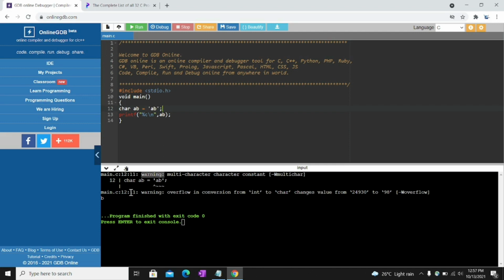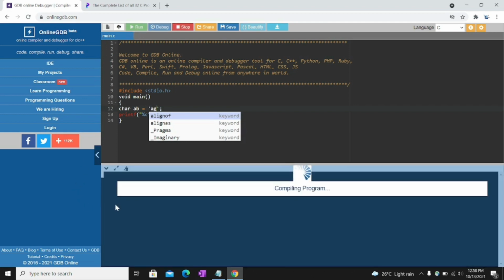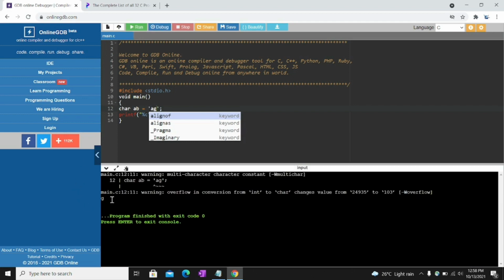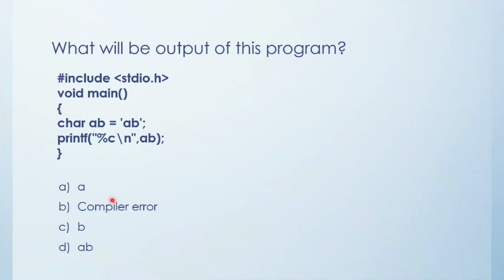We got the output B, with a warning. So make sure that if any MCQ has this type of declaration, the last character is our output. If I change it here to G, then the output is G. So in this case, the output is B.